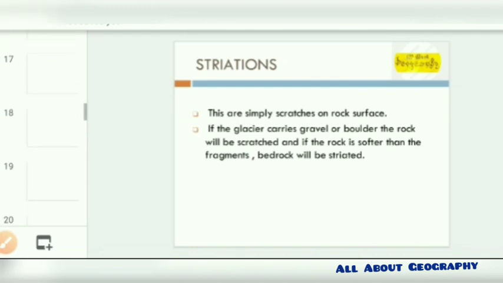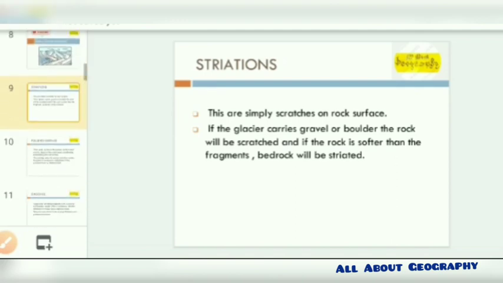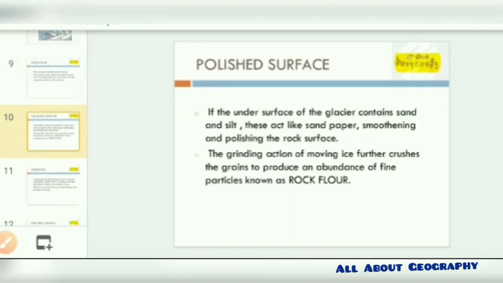The next, after the striations, is the polished surface. If the undersurface of the glacier contains silt, this acts like sandpaper, smoothing and polishing the rock surface. The grinding action of the ice further crushes the rock and the grains, and an abundance of these particles forms this rock floor.